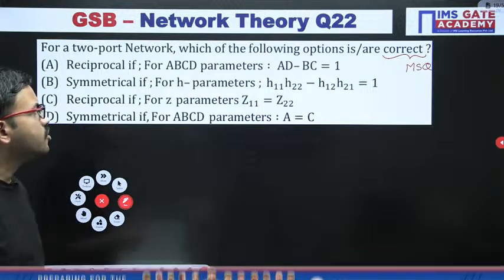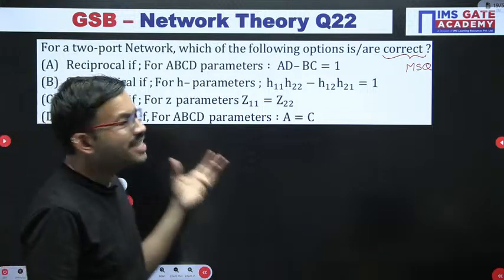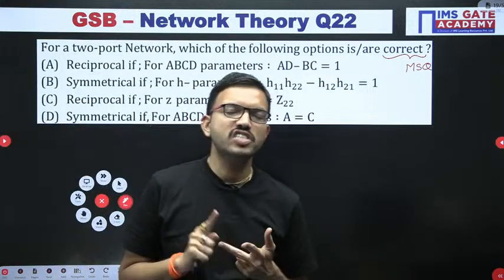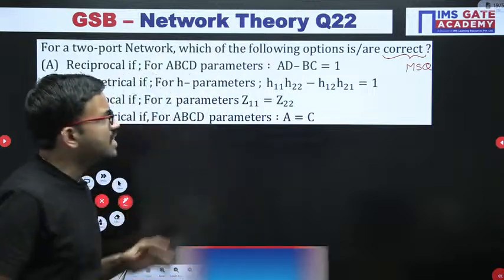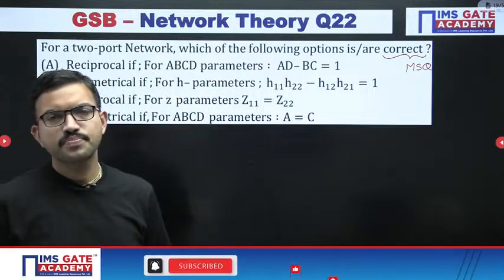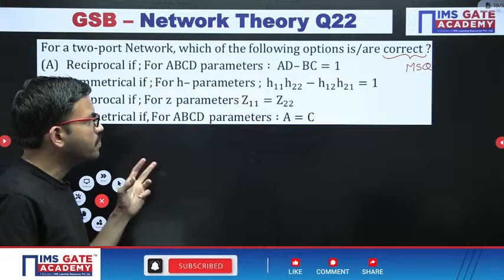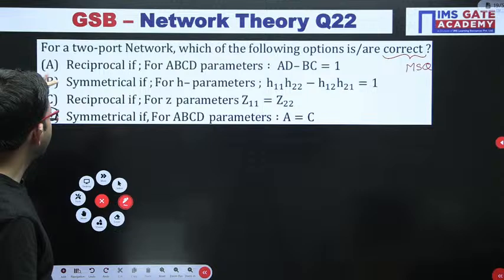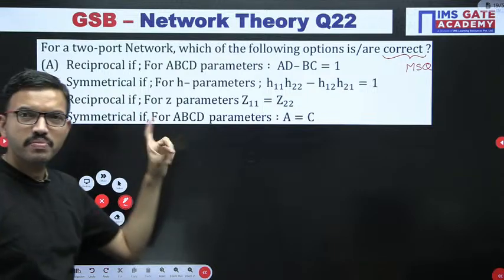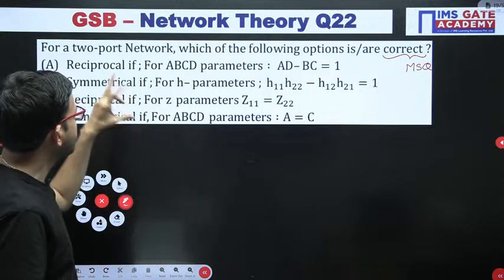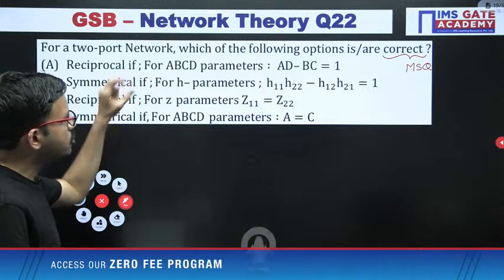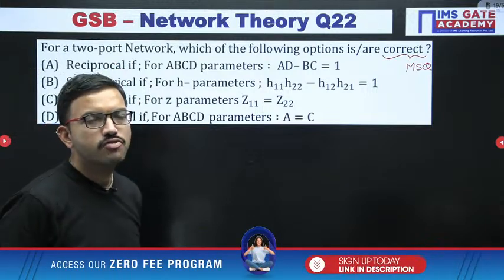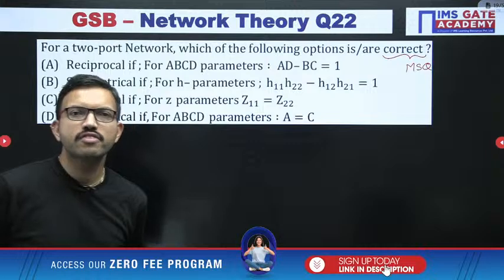It is a dead easy question. Whoever knows the conditions with respect to symmetrical and reciprocal can easily answer this question correctly. At least you can give a try. With respect to symmetry, there are two choices, B and D, you can decide among B and D which options are going to be correct. Similarly, with respect to reciprocal, you have two choices, A and C. Among A and C, which options are going to be correct? All of you give a try.